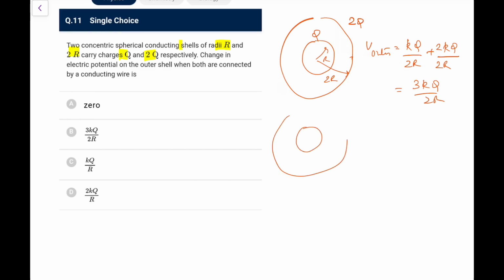Now on connecting it with the wire, you all know the complete charge will get transferred, it will get 3q, and the inner one will become 0. So the final potential of the outer one will become simply 3kq by the complete radius, that is 2r. So V outer will become 3kq by 2r. So what is the change? The change is going to be 0 in this particular case.